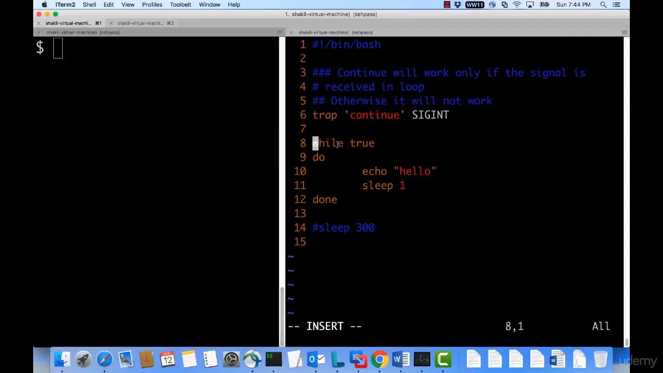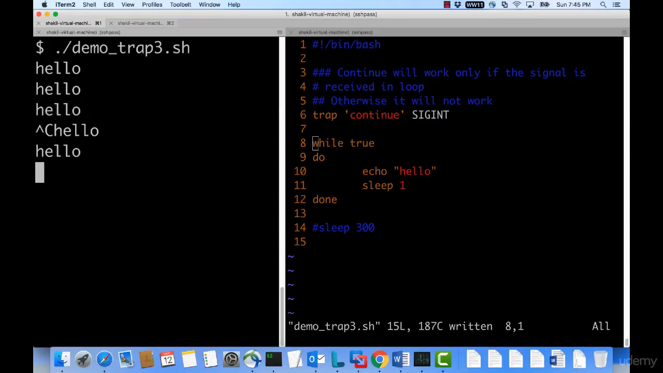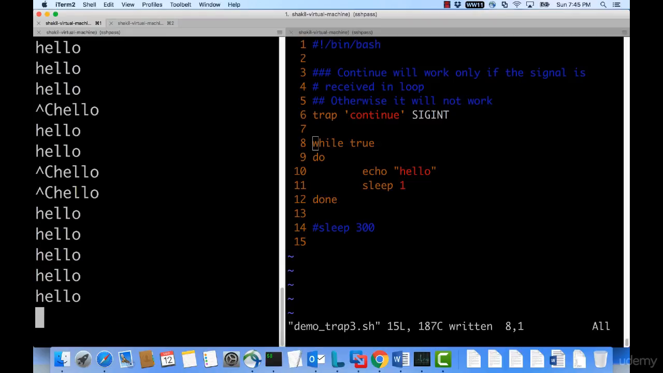What this will do is, in the infinite loop it will print hello, sleep for 1 second and keep on doing that, and whenever a SIGINT is received it will continue. Which means it will just ignore the signal, whatever signal comes it gets trapped and it will continue from there. So let's try to run this program, trap 3, and you see it says hello. If I press Ctrl C, it continues, because I have said continue.